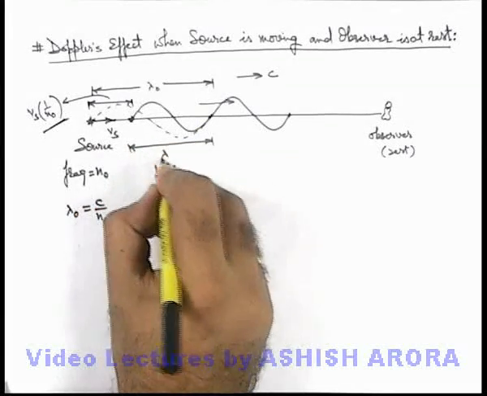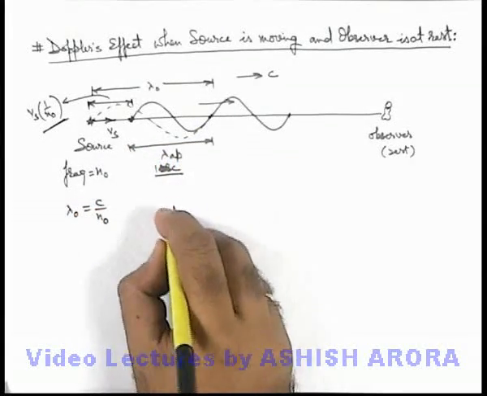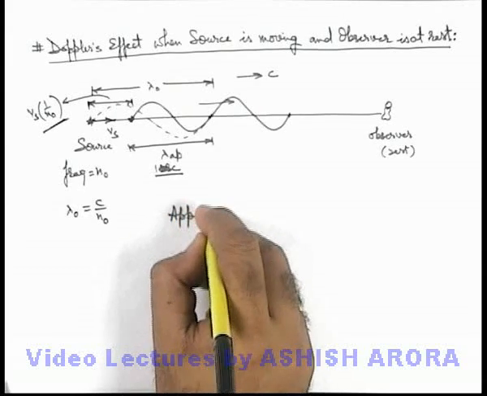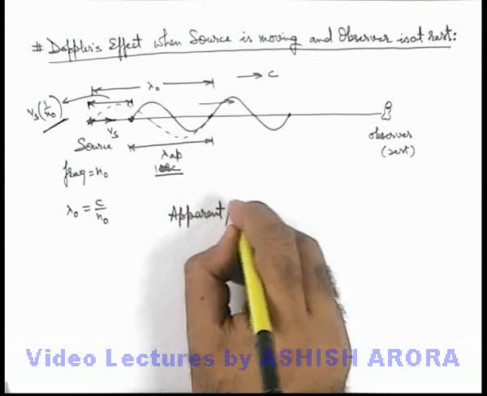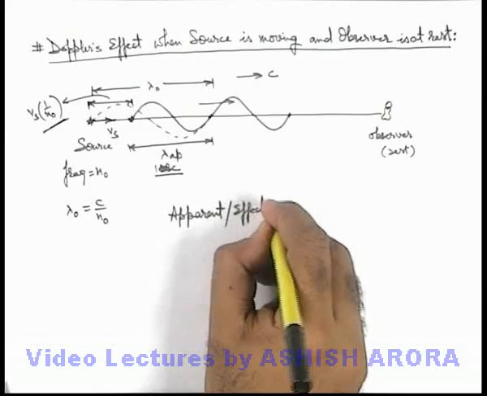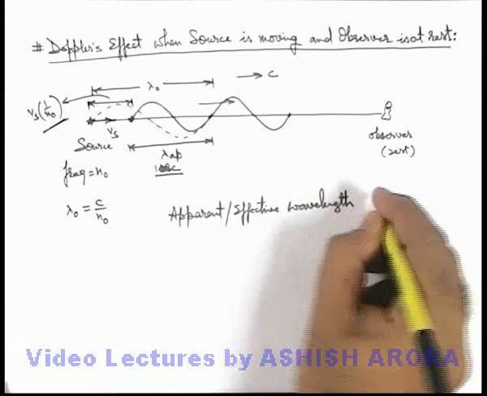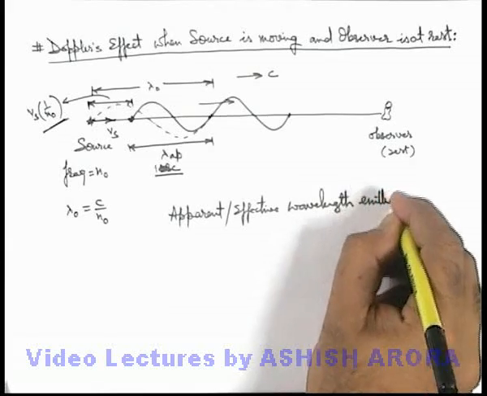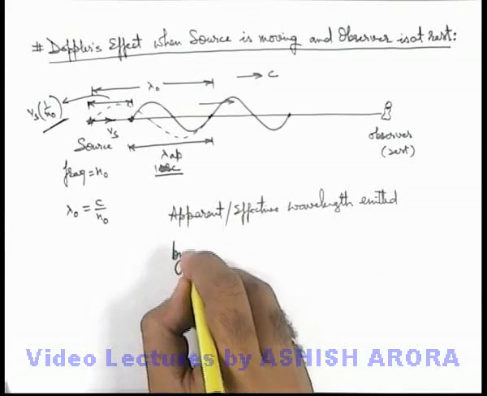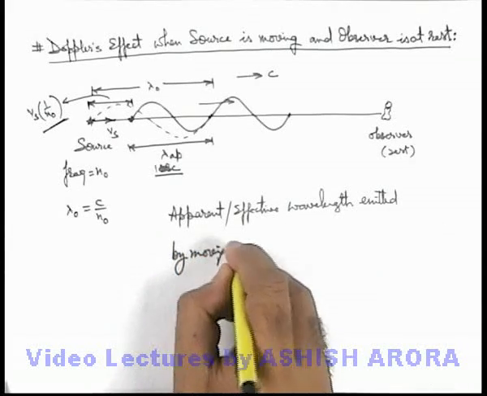This wavelength can be written as lambda apparent, or the apparent or effective wavelength emitted by a moving source.